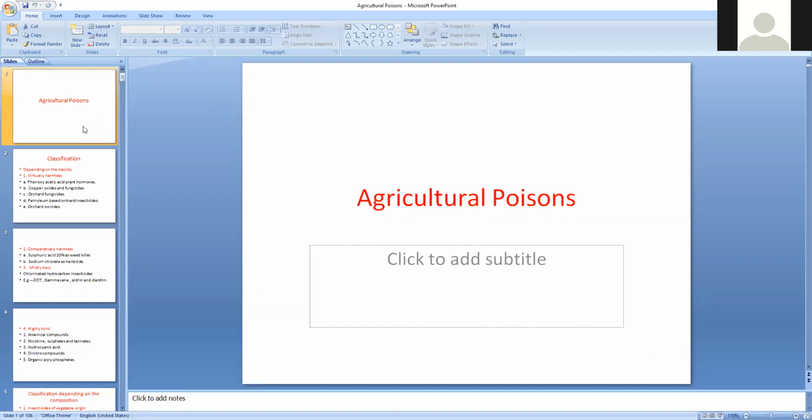poisonous case. In your general considerations, I told you how to treat a poisonous case, and a specific poisonous case also, how to treat. The management of the poisonous case and its treatment. General management, supportive management and antidote therapy, all you should be able to know after the end of this class. So agricultural poisons, these are pesticides and pyrethroids, pyrethrins like that. These are most commonly agricultural pesticides.